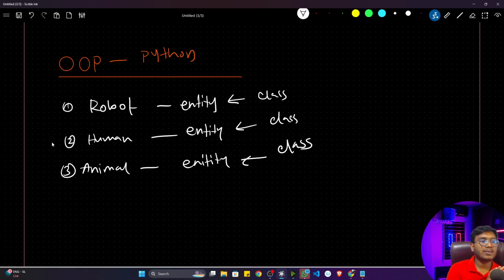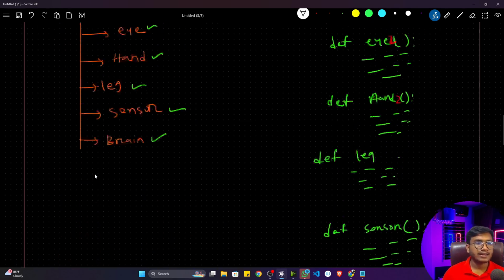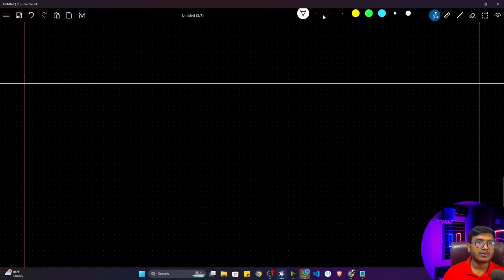So this OOP concept has been taken from the real world only. Those who developed this OOP concept considered that in our world everything is an entity. So I can use this concept and create a very efficient programming paradigm with the help of OOP. Now see here, instead of writing functional programming inside OOP, what you have to do is write a class.